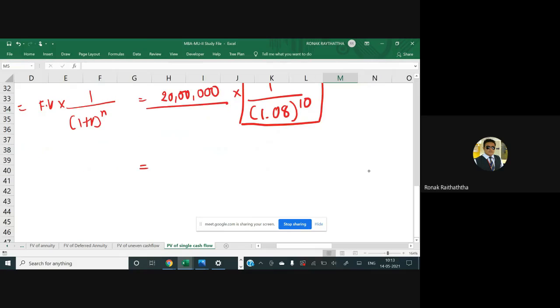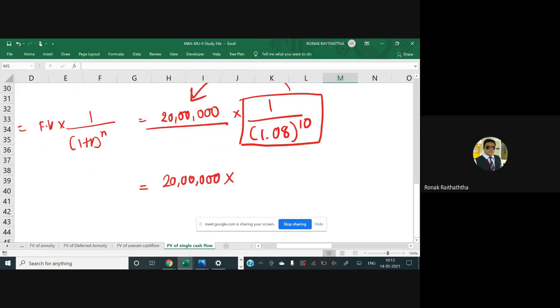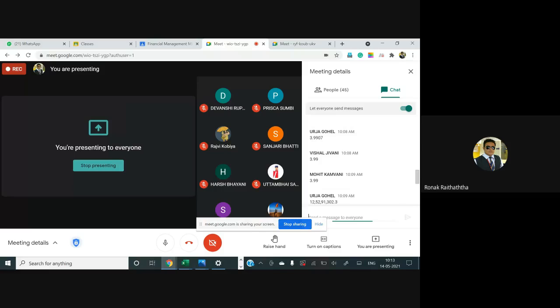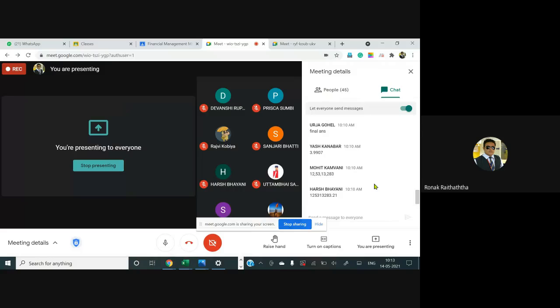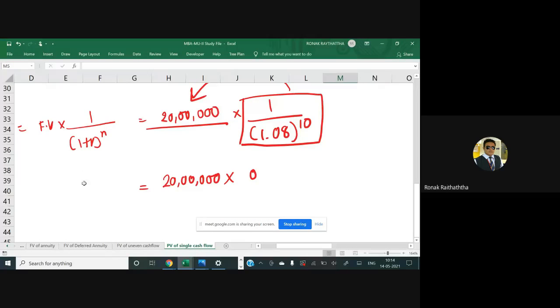So equal to 20 lakhs multiplied by that factor. Can anyone tell me the answer? 1 divided by 1.08 equal to, and 9 more times equal to. What is the discounting factor you are getting there?